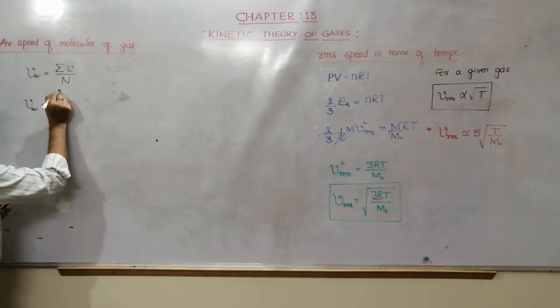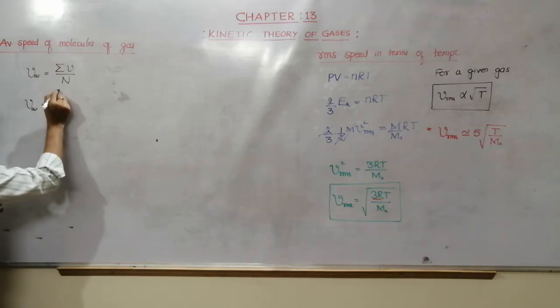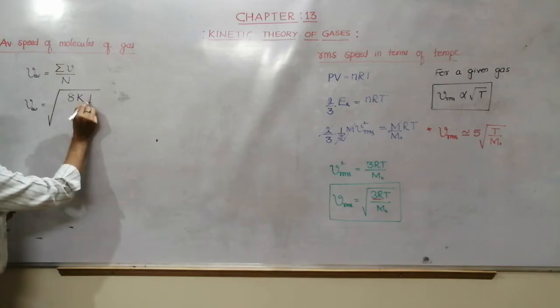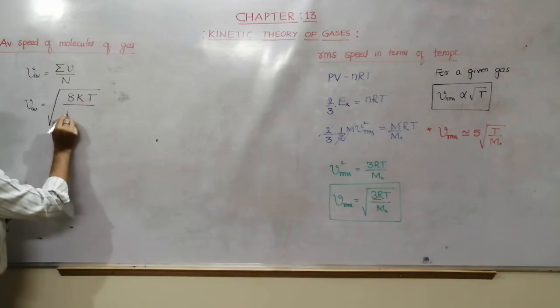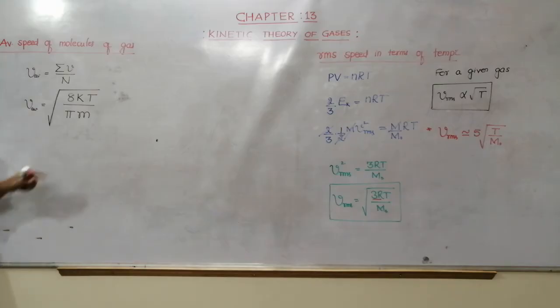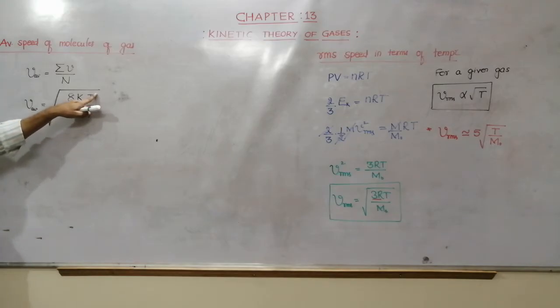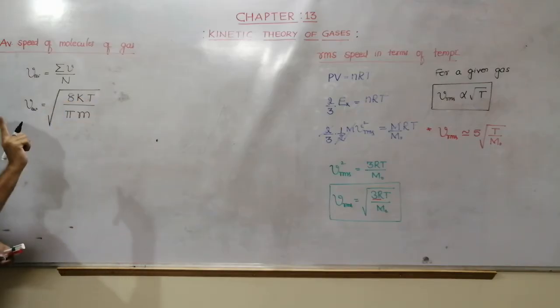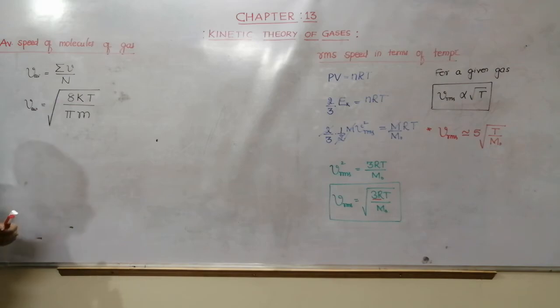V average is equal to under root of 8 k t divided by pi into m, where k means Boltzmann's constant, t means absolute temperature, m means mass of one molecule of the gas.